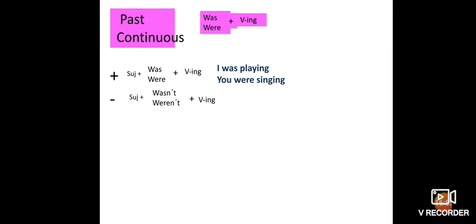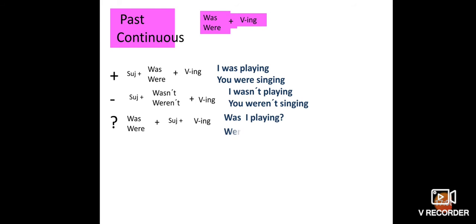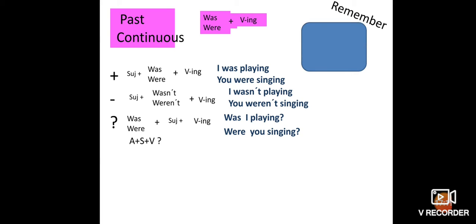And when we are using were: you were singing. Subject plus wasn't or weren't plus ing form: I wasn't playing and you weren't playing. For a question: was I playing? Were you singing?